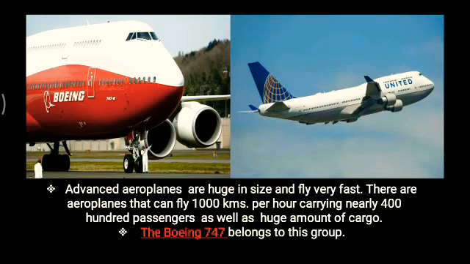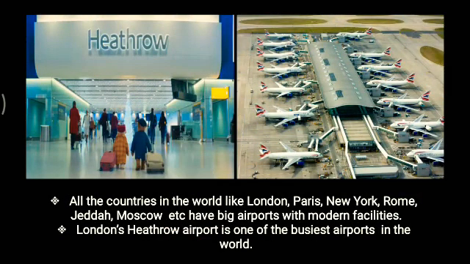Now, as we are talking about these airplanes, all the countries in the world, like London, Paris, New York, Rome, Jeddah, Moscow, and different other countries, have big airports with modern facilities. For example, London's Heathrow Airport is one of the biggest as well as one of the busiest airports in the whole world. You can see the pictures.